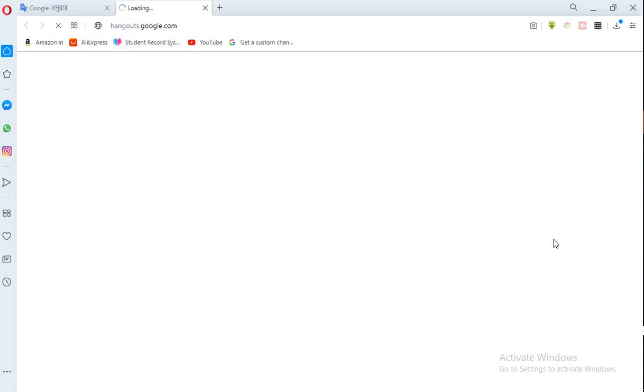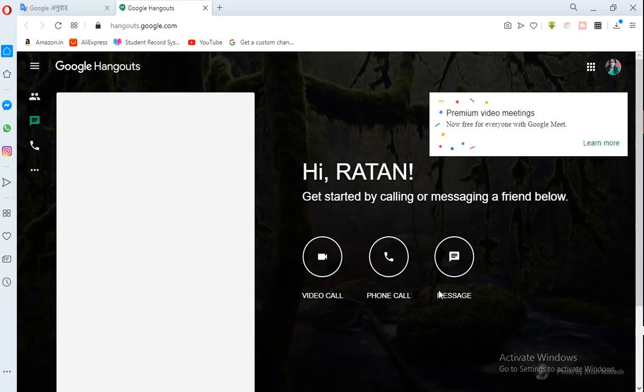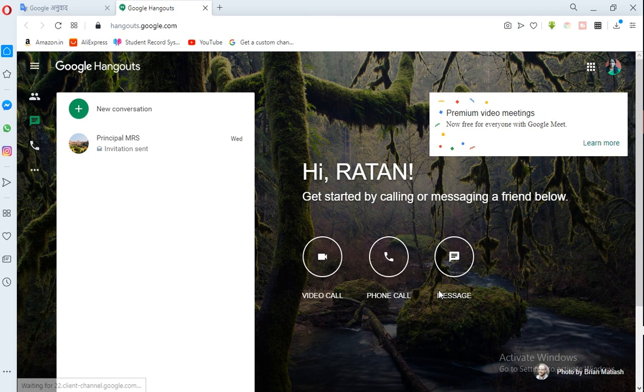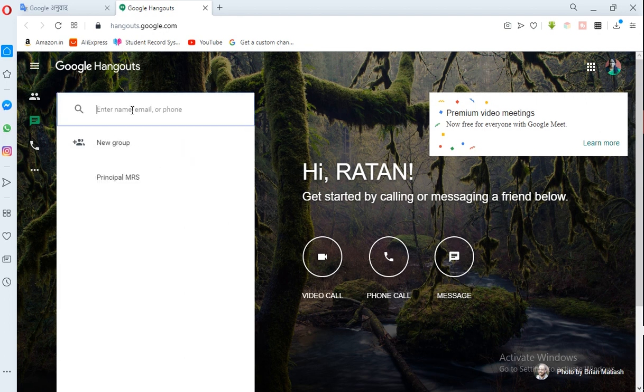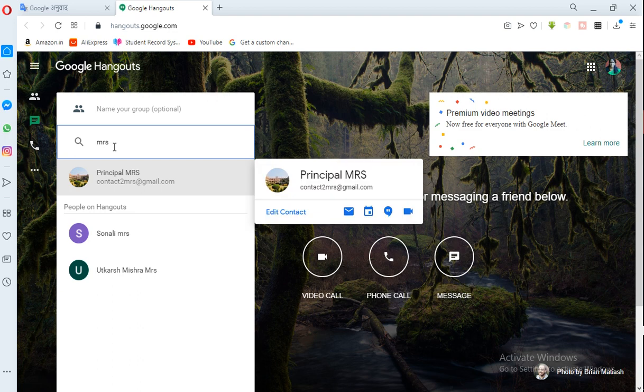Then Hangouts is the facility which replaces Google Talk. In Google Talk, you can talk to only a few people, but from Hangouts, you can talk to several people. You can do video call, you can do phone call, you can send message. Here only the principal ma'am is there, so I can't do that. You can start a new conversation, new group. I have to make the group also.